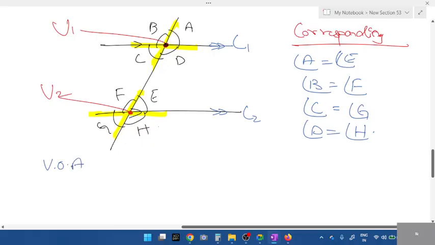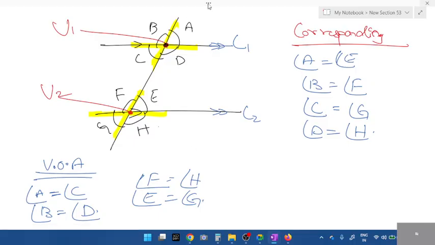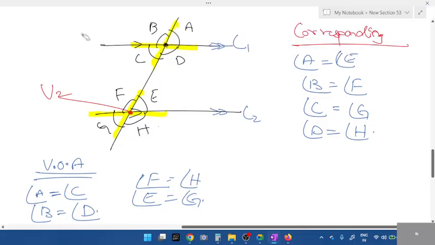Okay, next, vertically opposite angles. For vertically opposite angles, we don't consider both lines. We take the first line separately. What are vertically opposite angles? Angle A is equal to angle C, vertically opposite. Next, angle B is equal to angle D. In the second line, angle F is equal to angle H. Next, angle G. Now, we'll prove this. Corresponding is done.